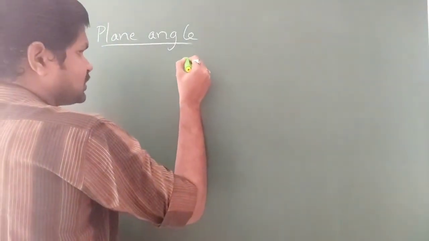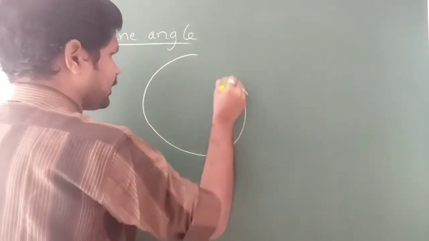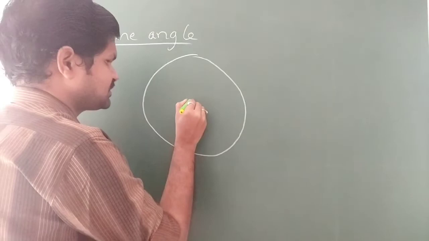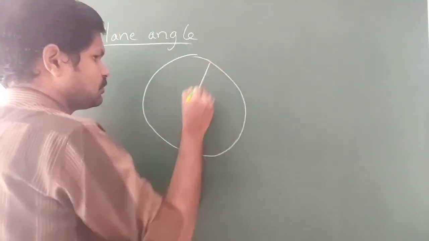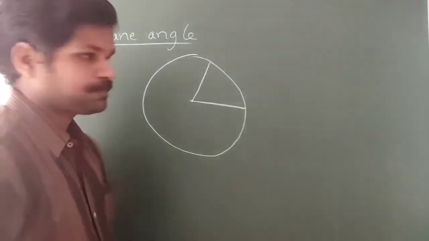Let us consider a circle like this, with its center here, and consider a sector here.